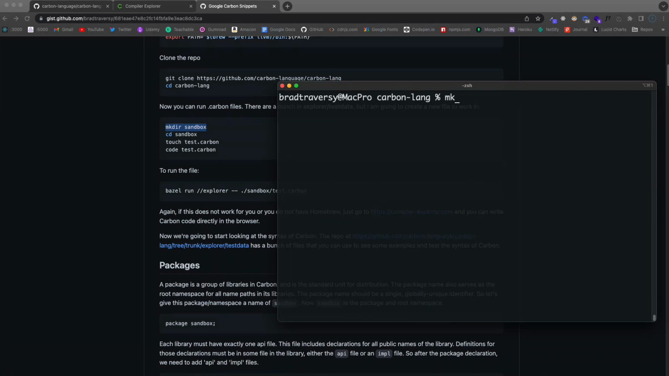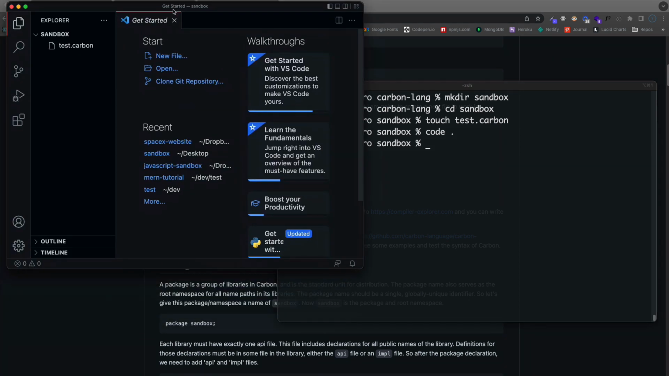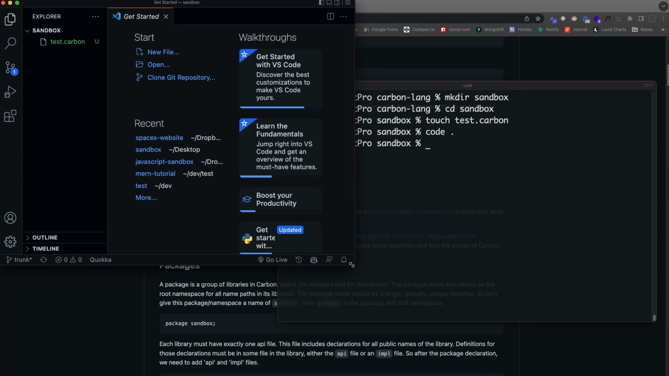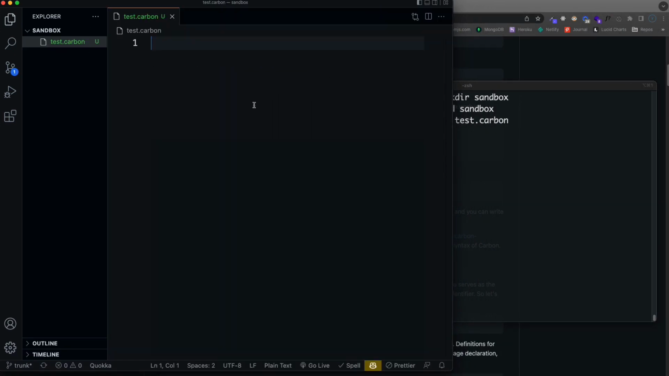So we'll say make directory sandbox, and then we'll cd into sandbox, and then we'll create a Carbon file. So let's say touch test.carbon, and then I'm going to open up VS Code in the home folder here. Okay, and then we should be able to run the Explorer. So let me just open this Carbon file up. Now what I'm going to do here, don't worry about it, I'll explain it all in a second. I just want to see if we can get this running, and you can copy this too.